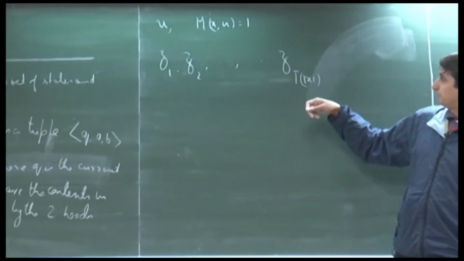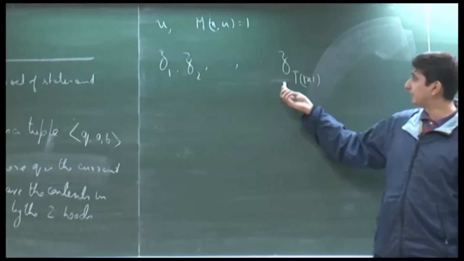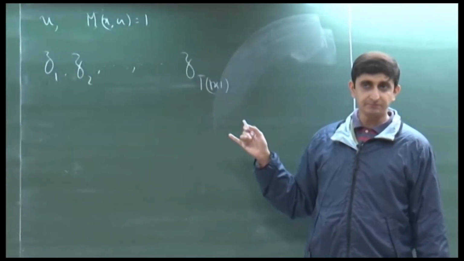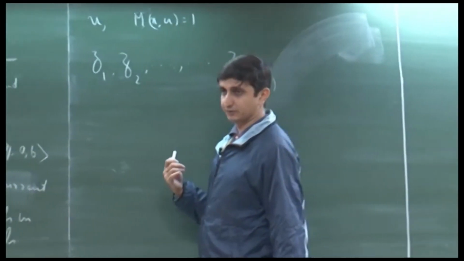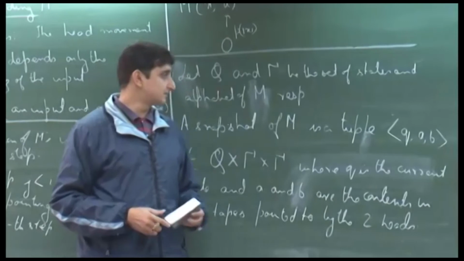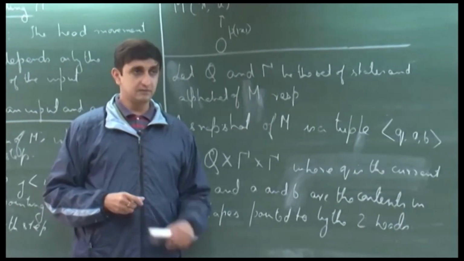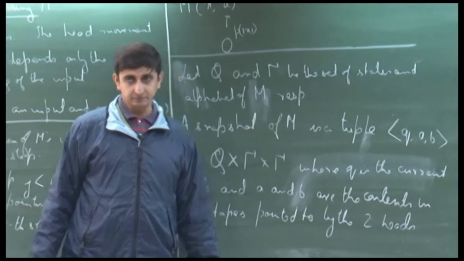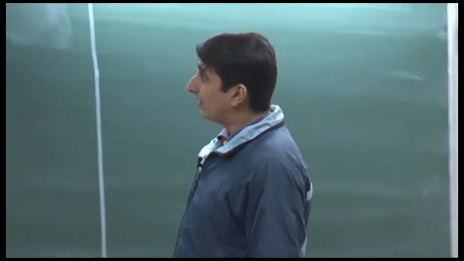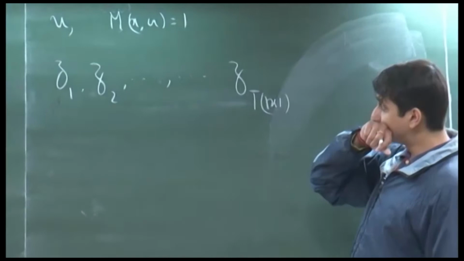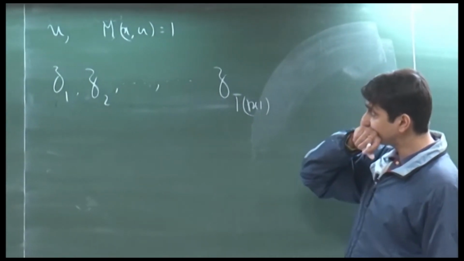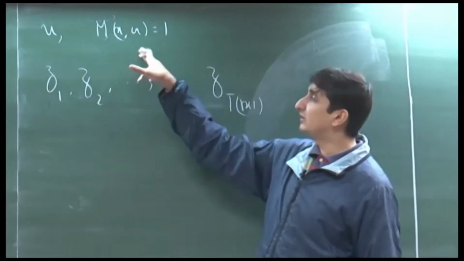And thirdly, you need to check whether Z T of x is an accepting snapshot. In other words, is it a snapshot which halts at an accepting state? Okay. Anything else? Well, we also need to check if the input is correct or not.